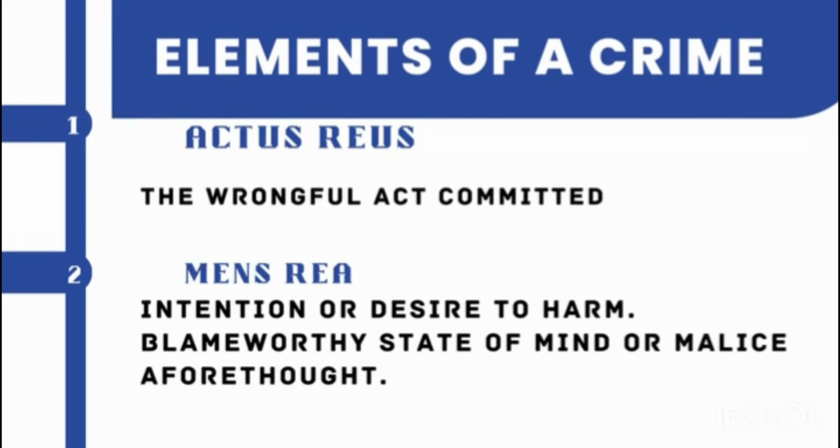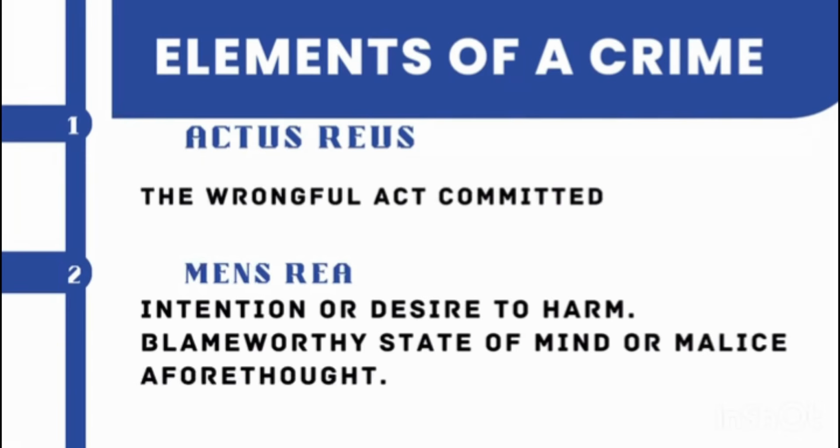So what is actus reus? The first one. This is the wrongful act committed, the action performed. For example, in murder, there is the action of killing. What did you use when killing? Maybe you used punches, or you used a knife, or you used a gun. So there is the action of killing that person. That action is called the actus reus in Latin.